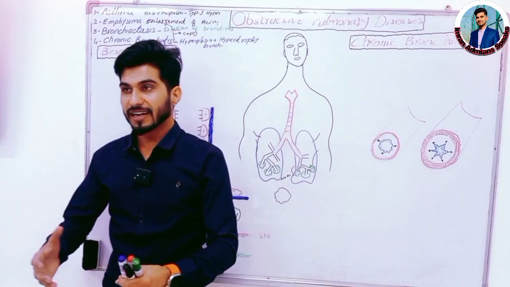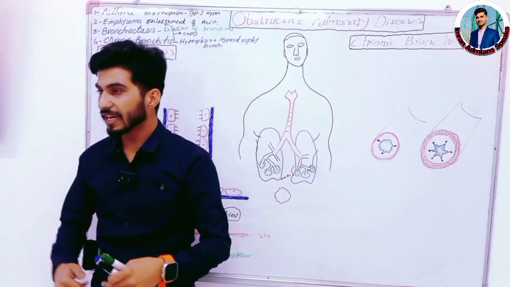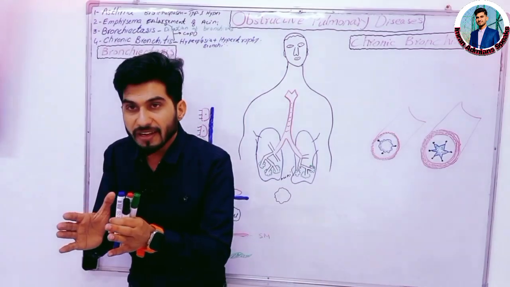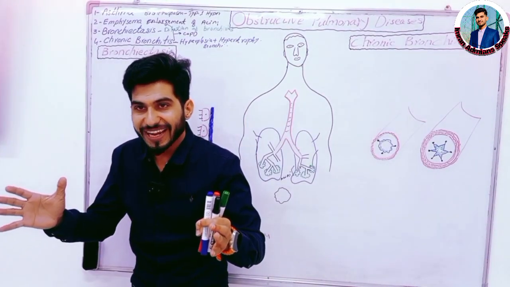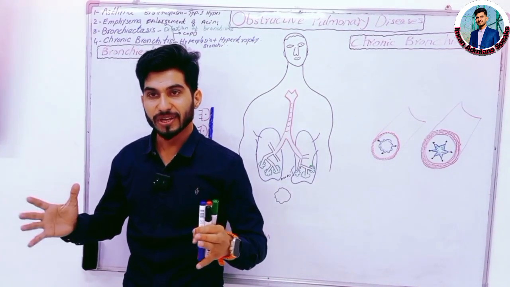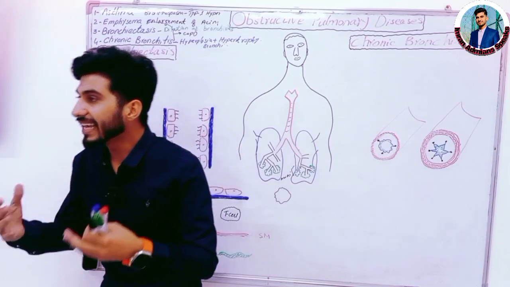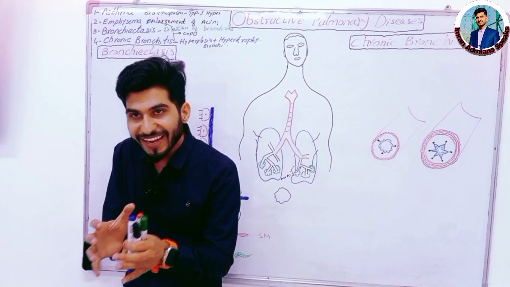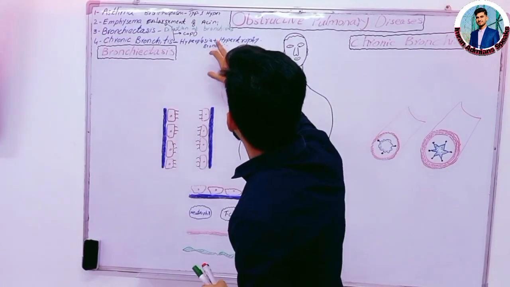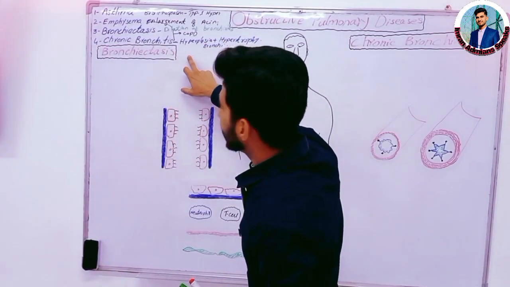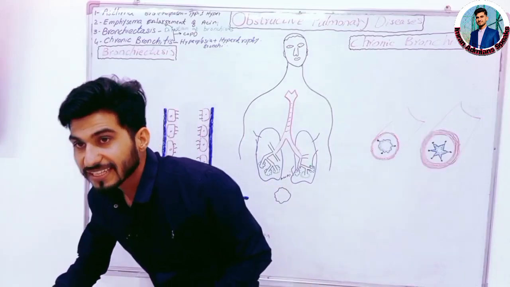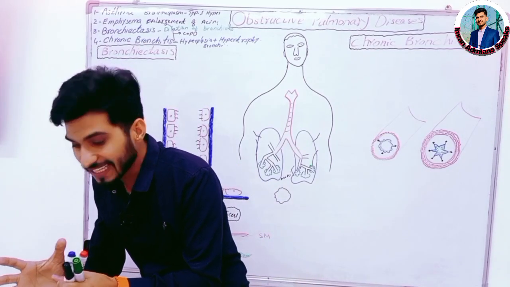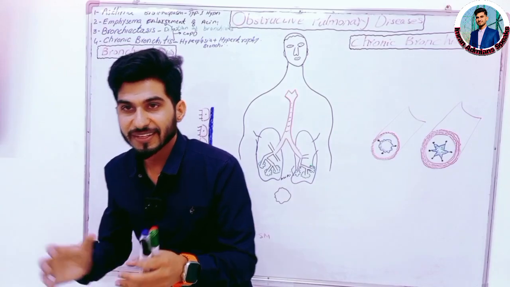When we inhale air, the spring will bulge out, and when we exhale the air, the elastic fibers will recoil. When there is destruction of the elastic fibers, the lungs will not recoil, and in this case they will balloon out.